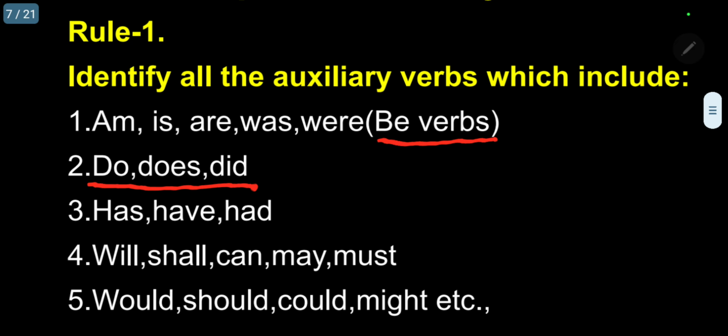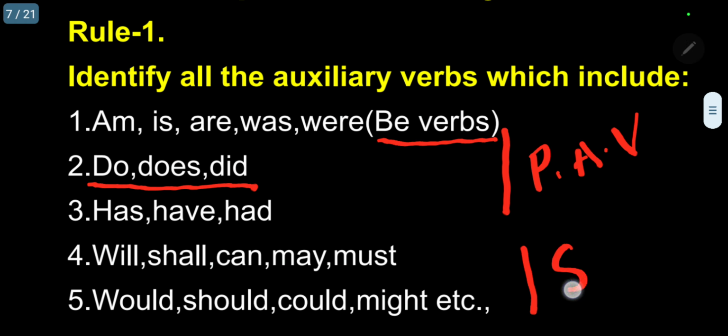Here it is my duty to give a clear idea to students and viewers. You must know what an auxiliary verb is and what the types of auxiliary verbs are. Kindly follow here. Auxiliary verbs are of two types. One is primary auxiliary verbs. Types 1, 2, and 3 are called primary auxiliary verbs. Types 4 and 5 are called secondary auxiliary verbs.